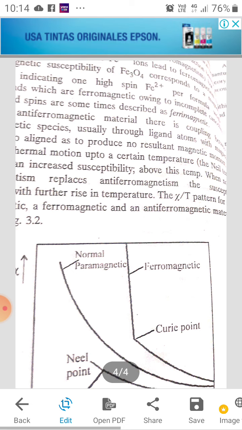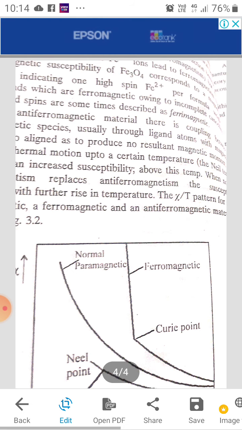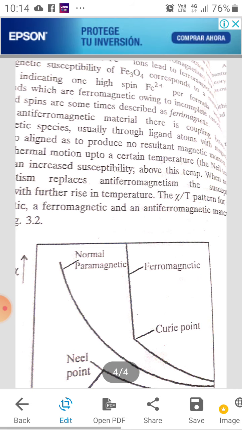Even a moderately strong field may suffice for this purpose. At higher field strength, the susceptibility can increase no further, and the crystal has reached saturation.